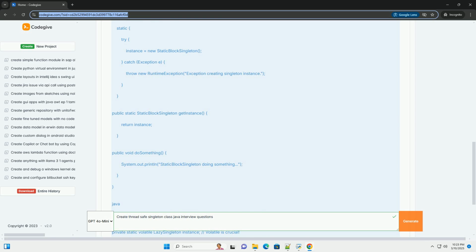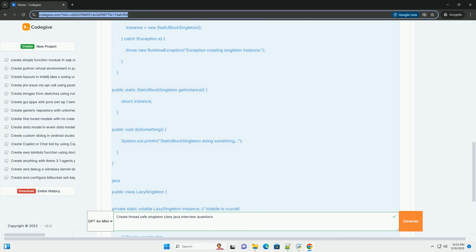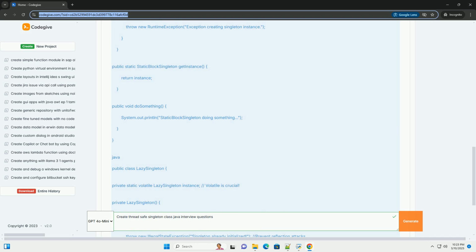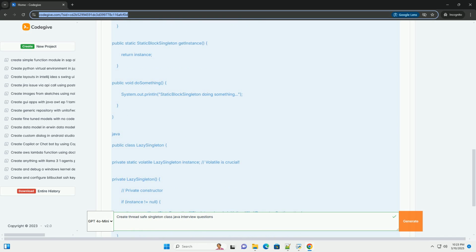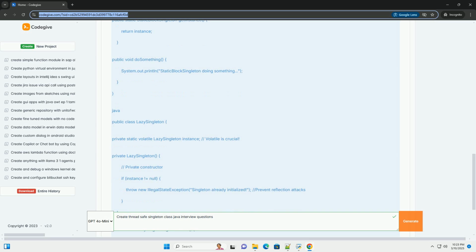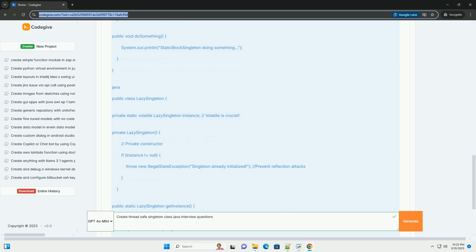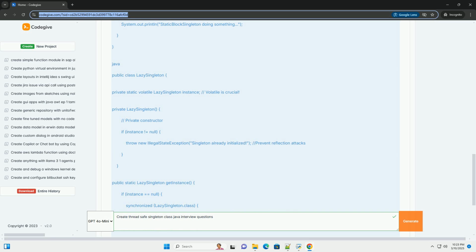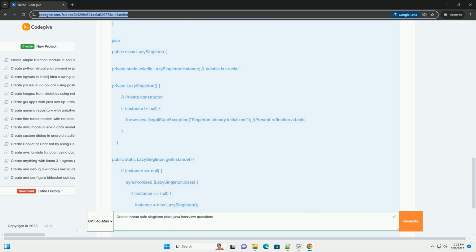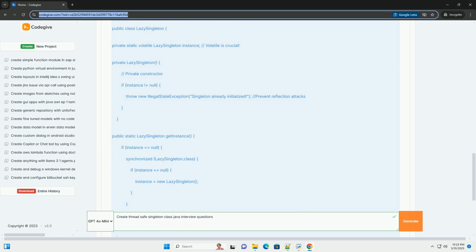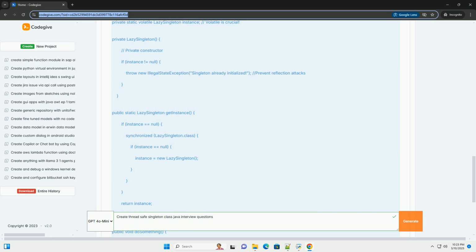1. What is a singleton pattern? 2. Why thread safety matters in singleton implementation. 3. Different approaches to implement thread-safe singleton: Eager initialization, simple but not always ideal. Static block initialization.